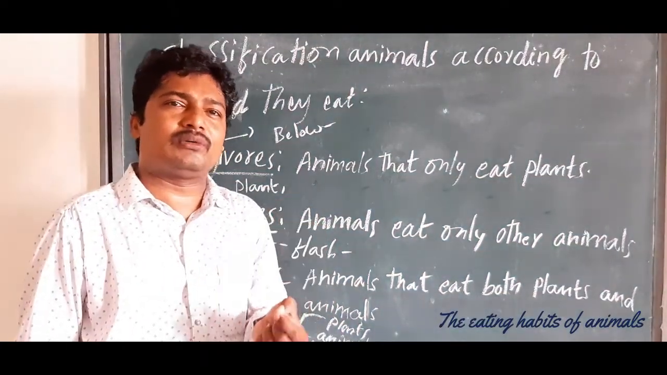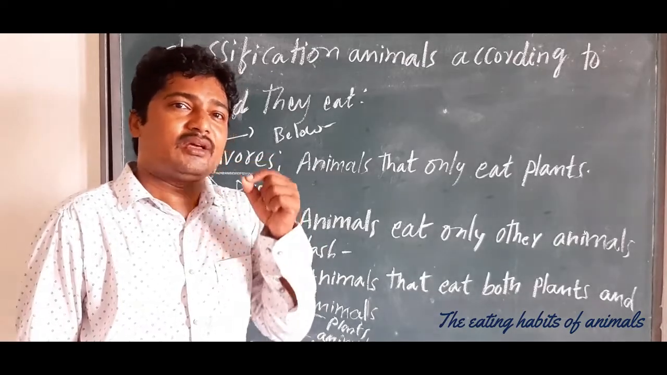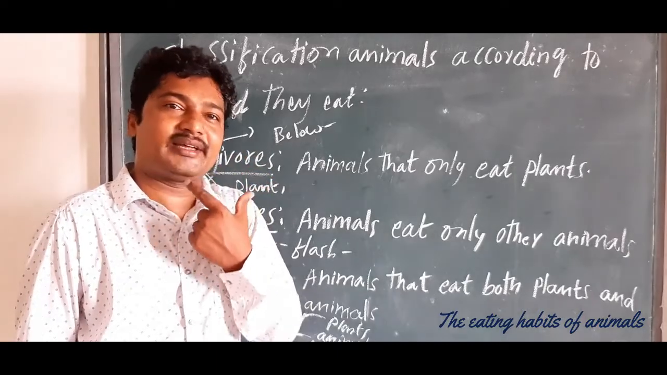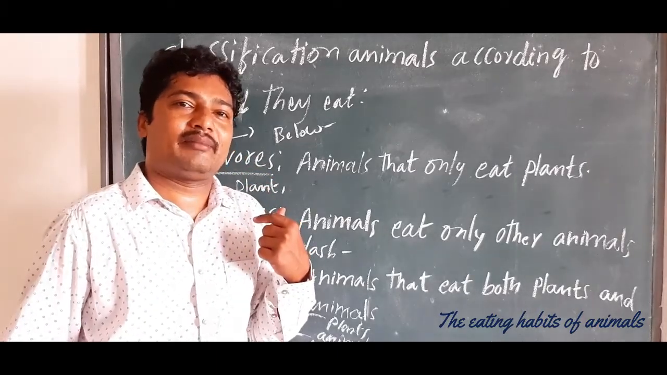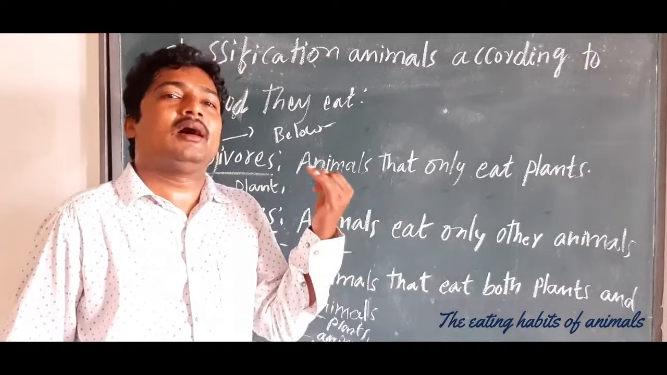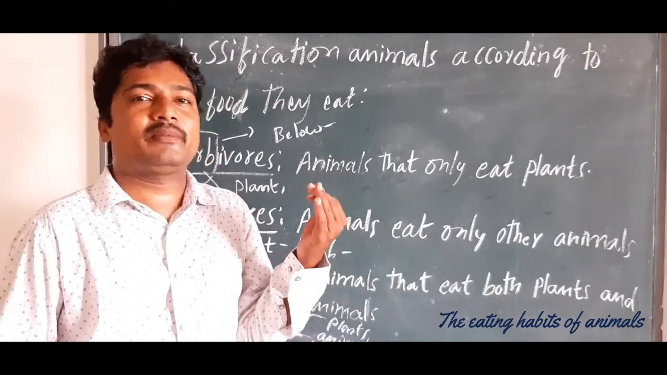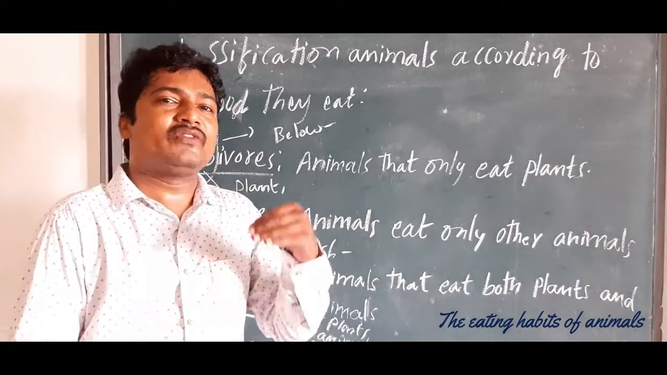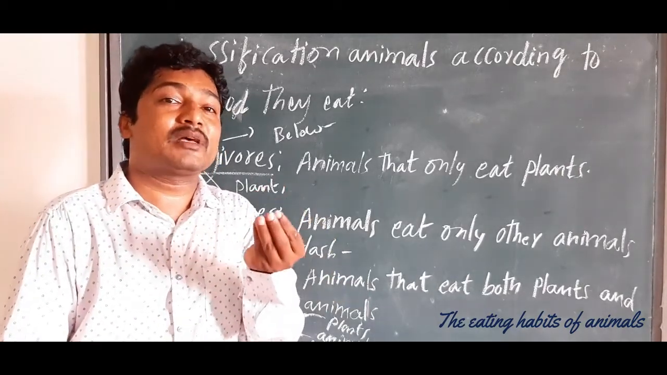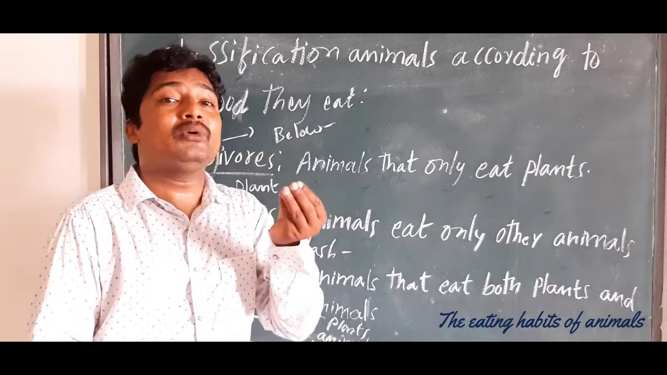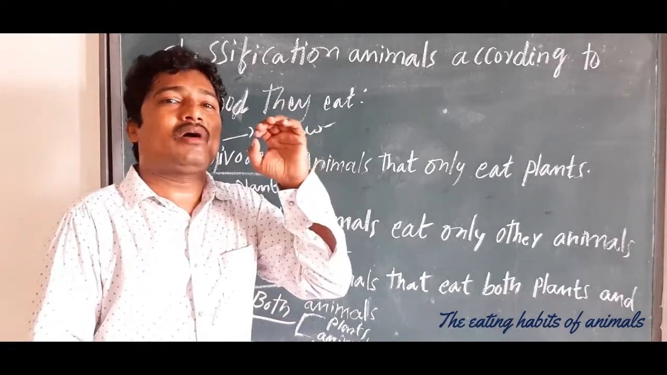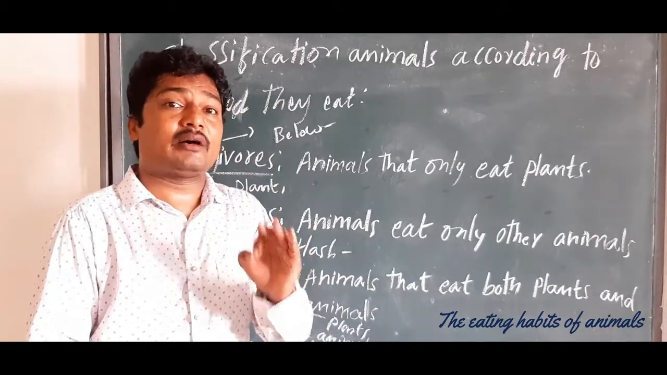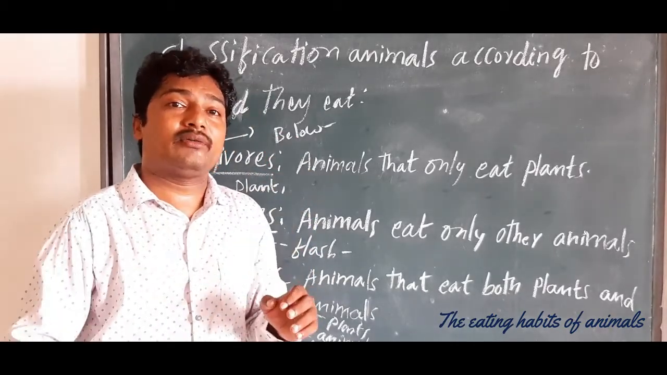Please observe which kind of teeth. We know the types of teeth from the 4th class. Am I clear? Canines are there, molars are there, premolars are there, incisors are also present. So observe which types of teeth help to tear or cut or chew. All this you have to observe and write down in your notebook.